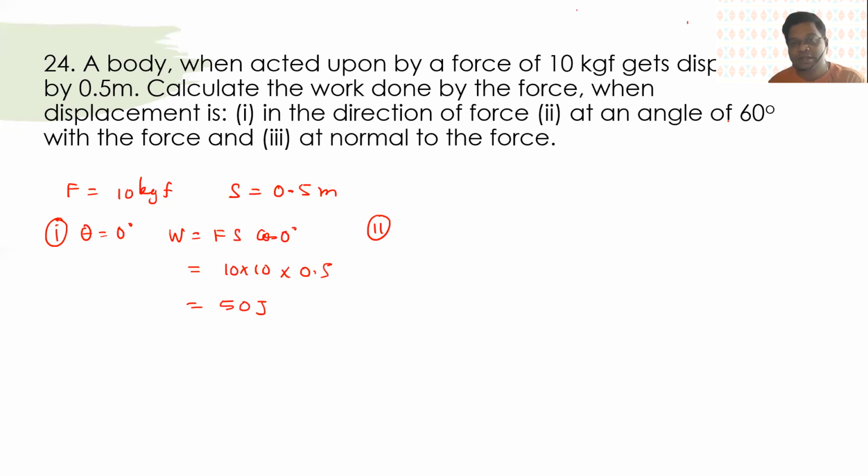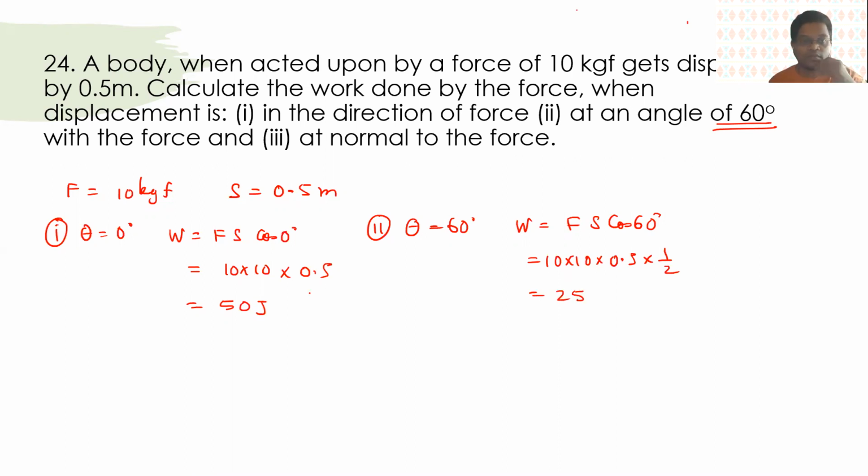The second is it is making an angle 60 degree. So theta is equal to 60 degree. So work done is F into S into cos of 60. Cos 60 is half. So that is 25 joules.